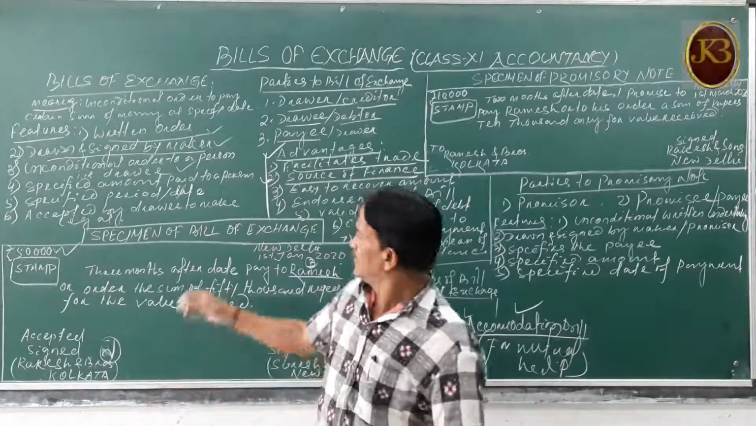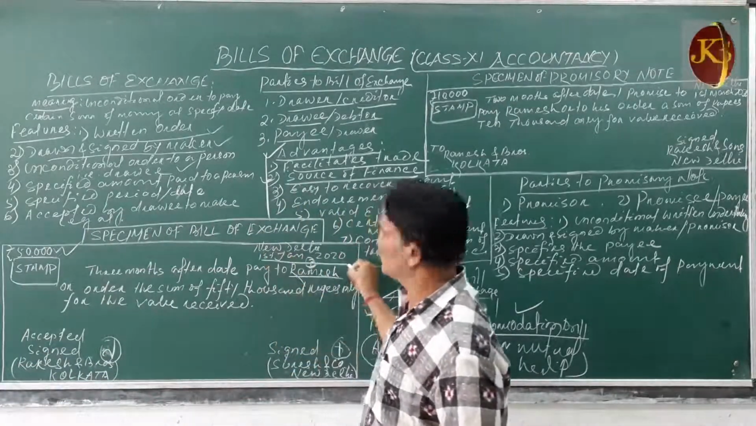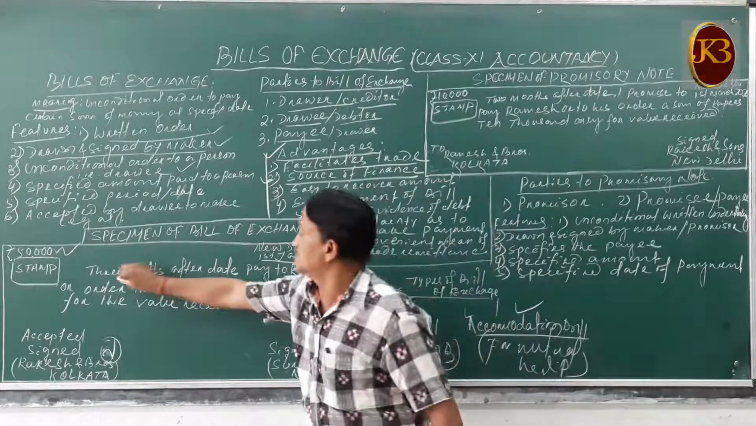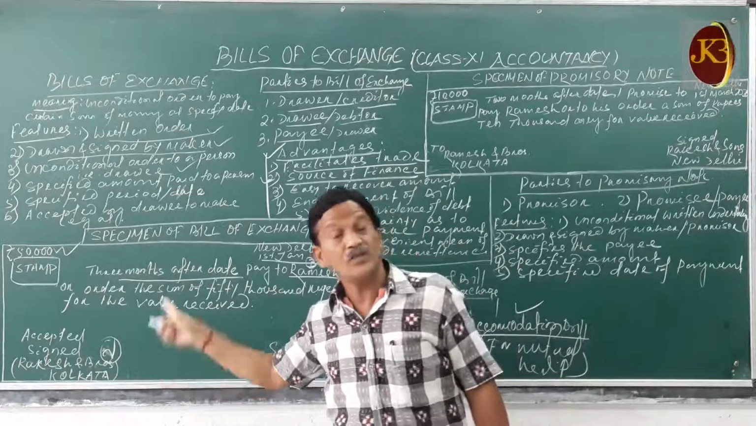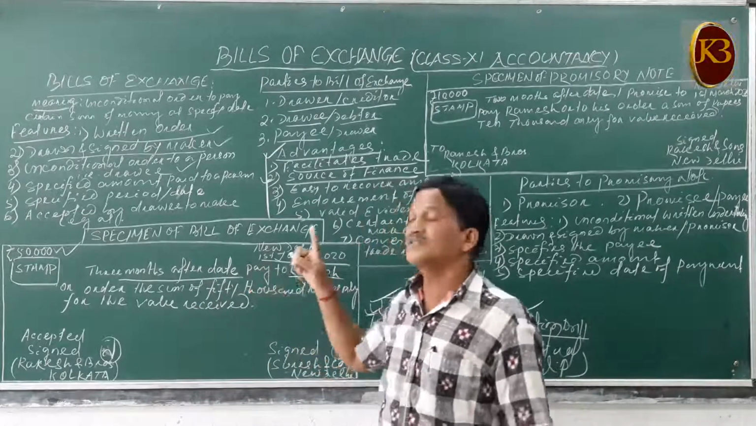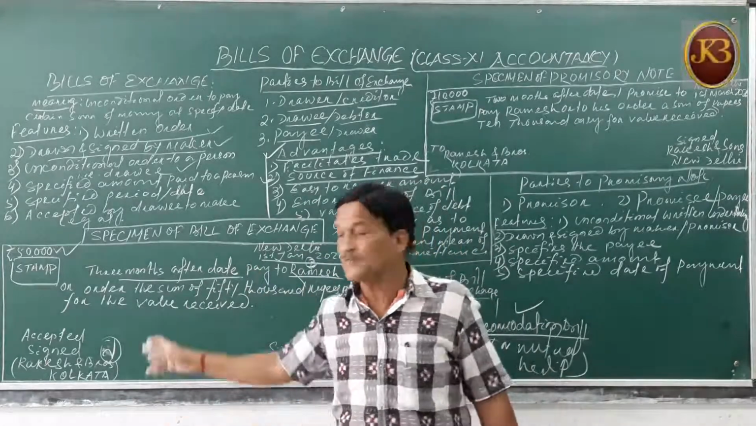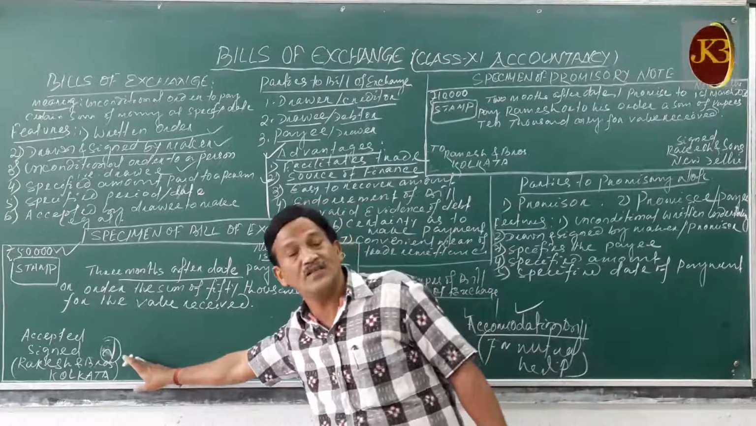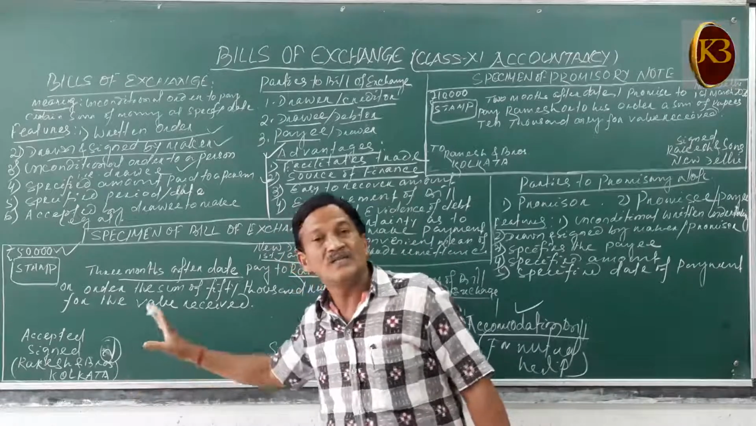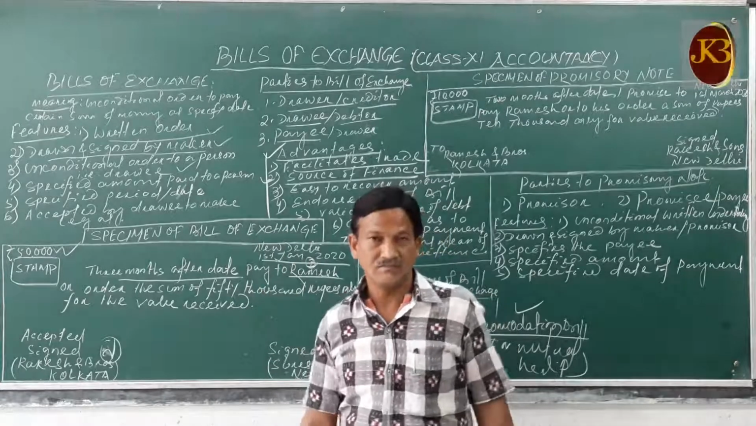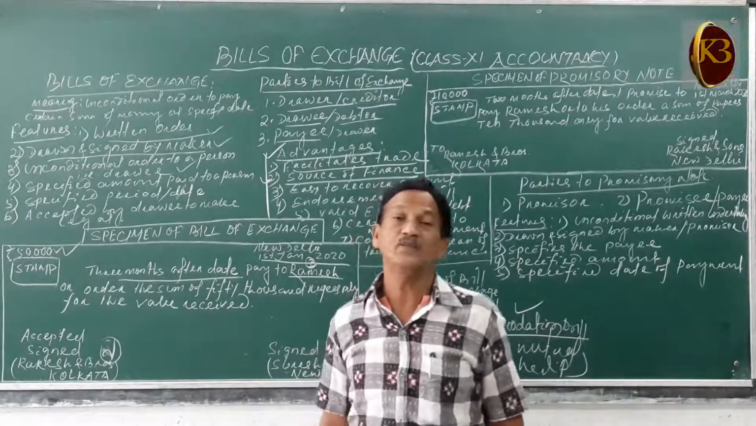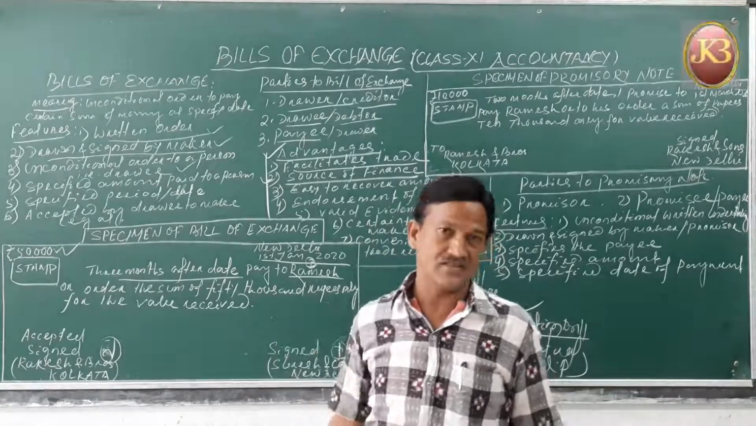So before, on 1st January it has been issued, there is a 3 months time. 3 months after that it should be paid. But before 3 months, immediately after receiving the bills, after the bills are accepted by the drawee, you receive the bills and you need immediate cash. That means on 10th January you need cash for your further transactions.